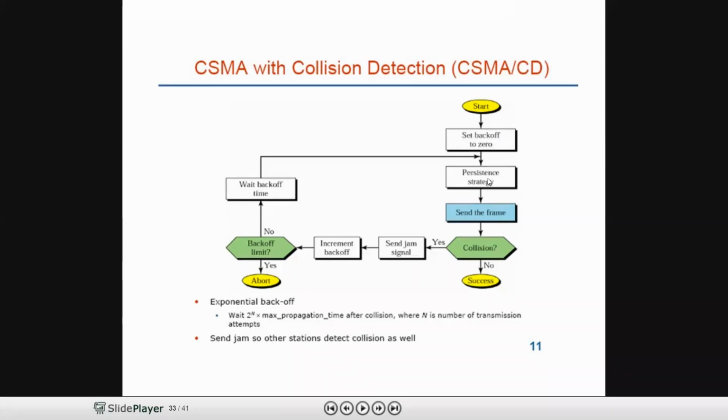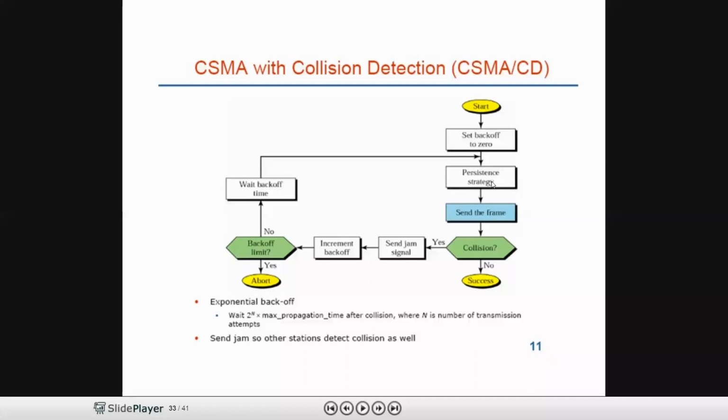Next is the persistent strategy. Just note this down also. The persistent strategy means whenever a station wants to transmit data, first it senses the channel. If any transmitting station finds a busy channel, it waits for some time.